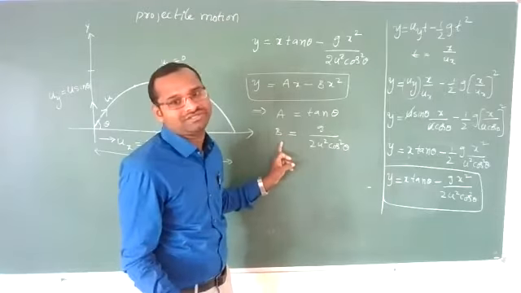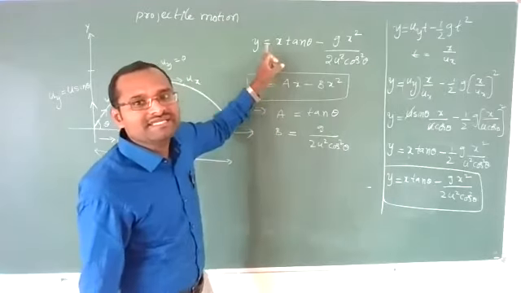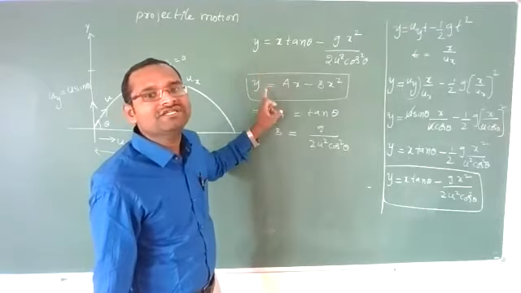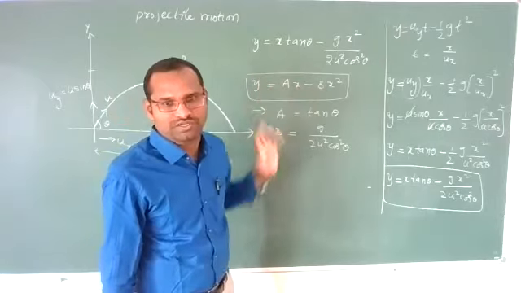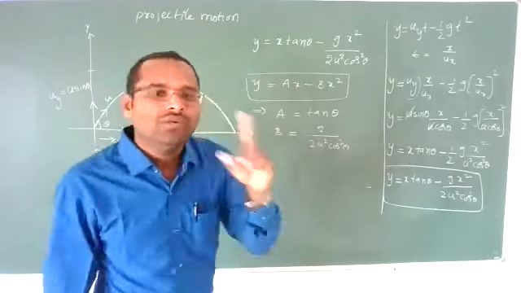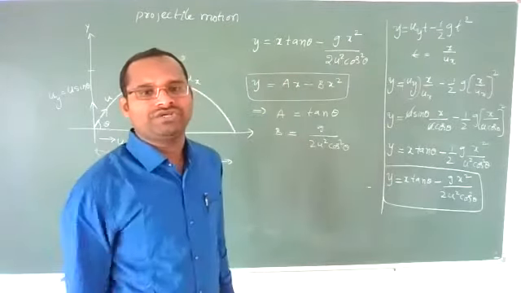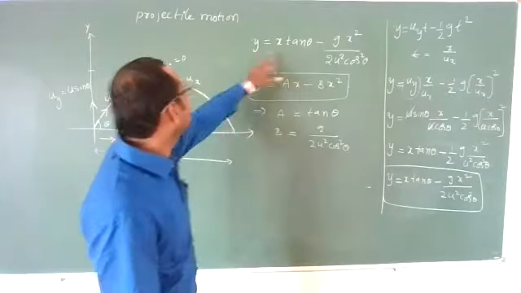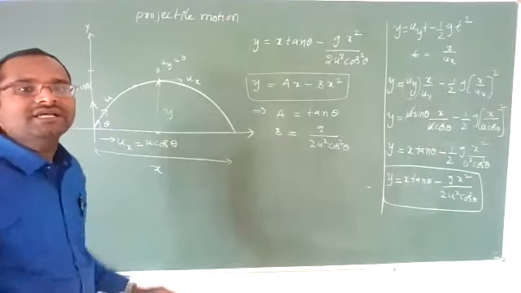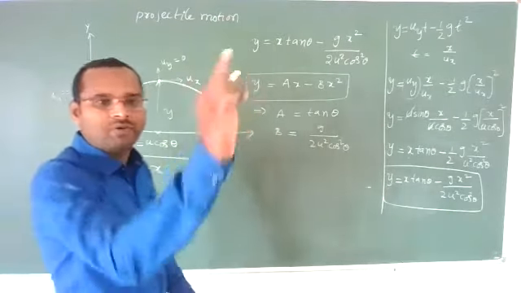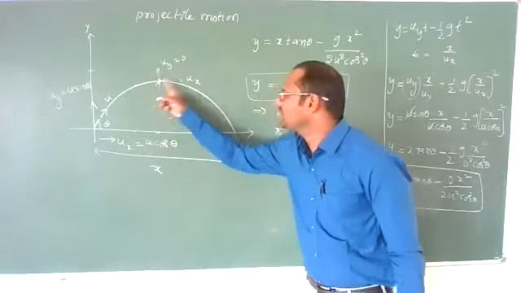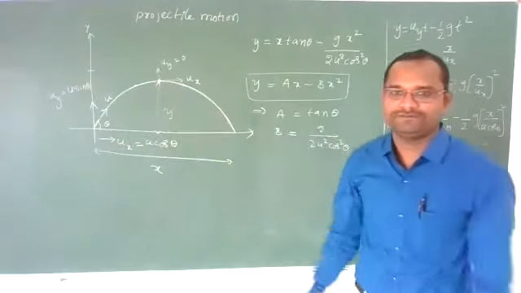Means b is also constant. Means this equation can be compared with y is equal to ax minus bx square. So any equation which is in this format represents a parabolic equation. So we can say the projectile which is projected is moving like a parabola, and the motion of this projectile is a parabola. We can confirm.